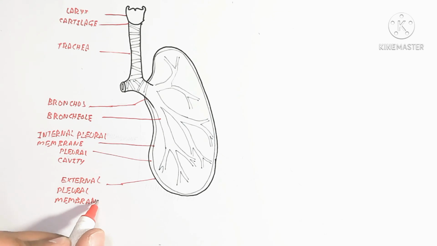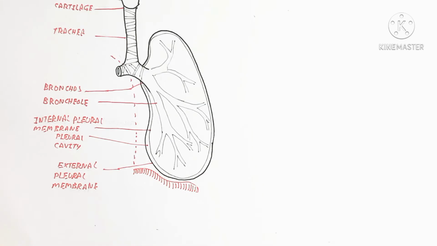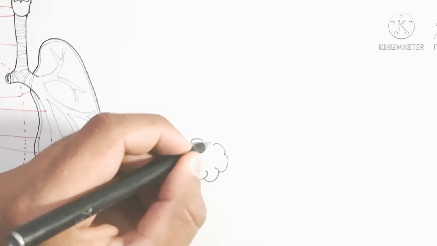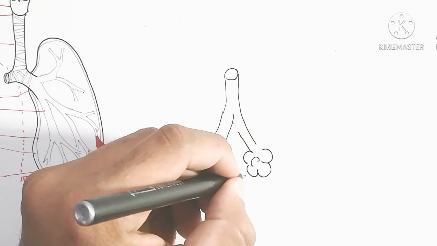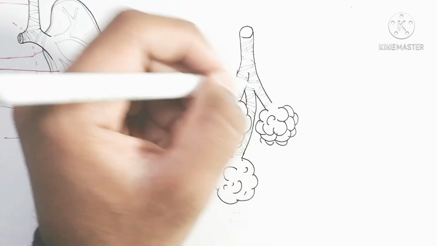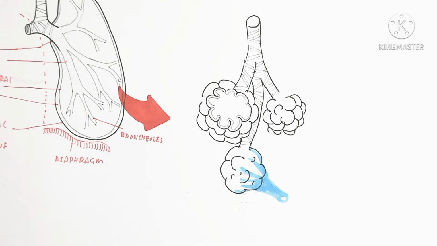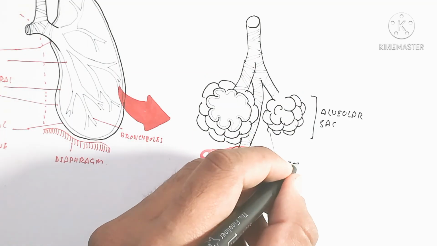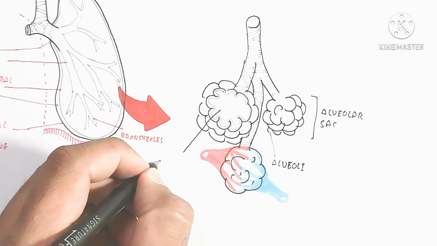The diaphragm is made up of muscle, which results in contraction and relaxation, and breathing out and breathing in are due to it. Here are the alveoli, which contain alveolar sacs.